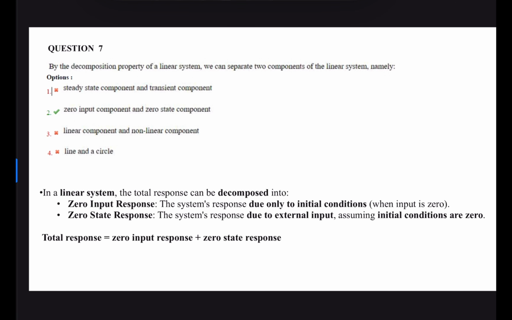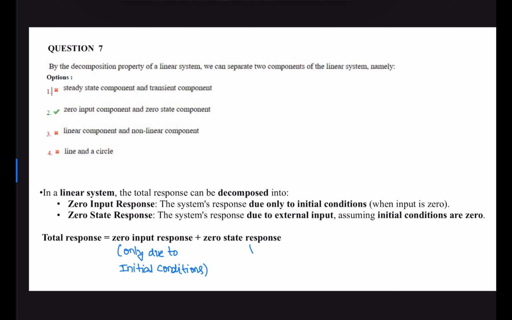Next question. By decomposition property of a linear system, we can separate two components of a linear system, namely. So generally in a linear system, the total response is decomposed into zero input response and zero state response. So zero input response means the response only due to initial conditions.